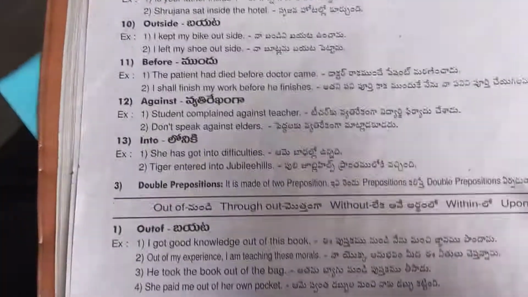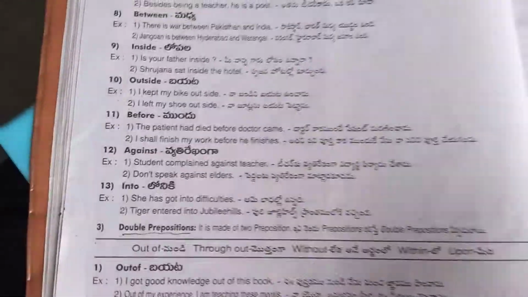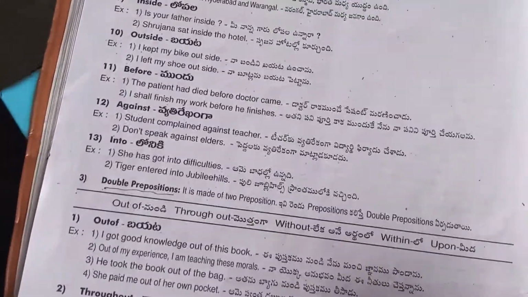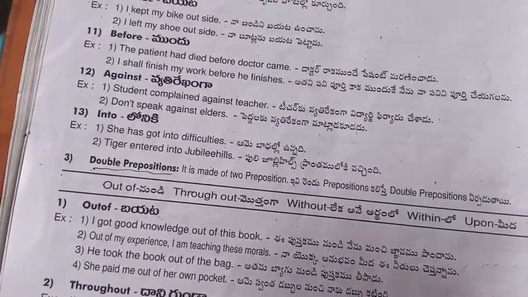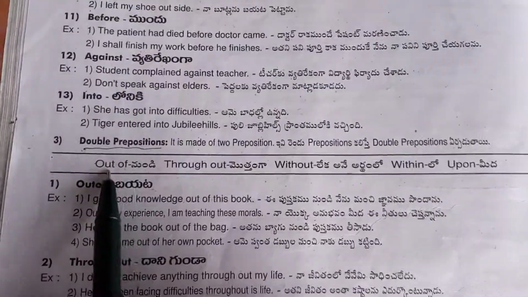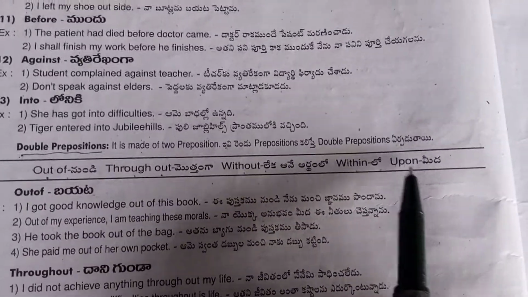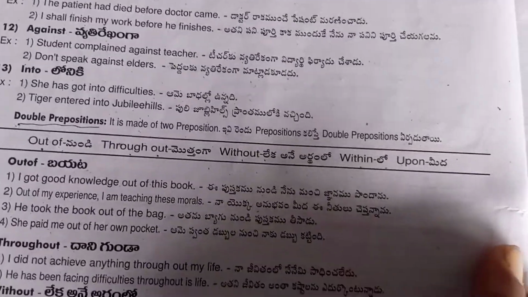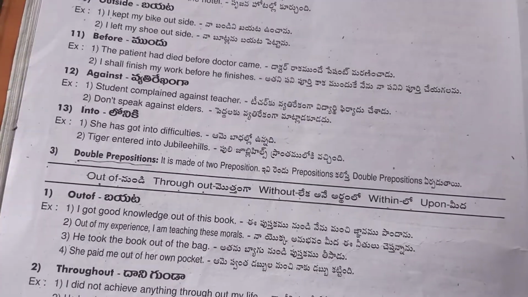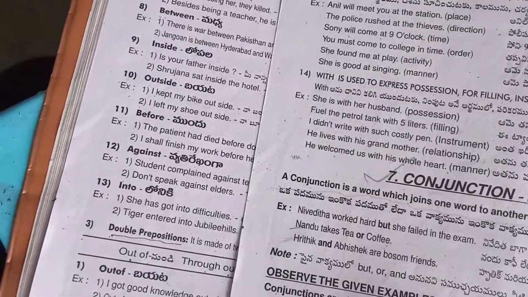Okay, now double preposition. What is next? Double preposition. In this one we have to use out of, throughout, without, within, upon. Like this you have to use the preposition in double prepositions.